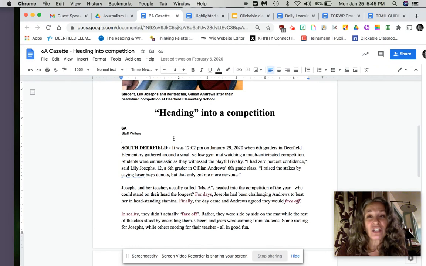And then we're going to all look at it together, read our articles, what we have so far on Thursday. I just hope you have a lot of fun. And we'll be thinking more about different articles that we're going to be writing in the future. And keep that in mind as you're reading and as you're writing these newspaper articles.